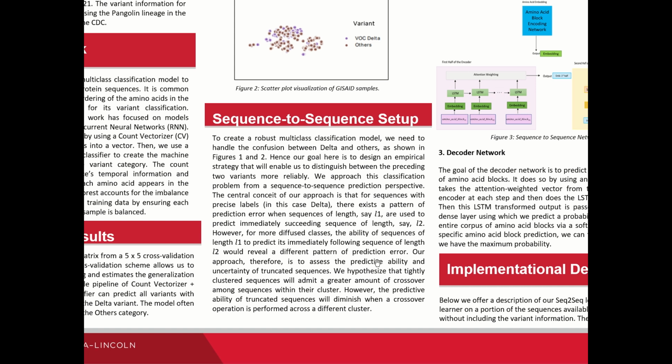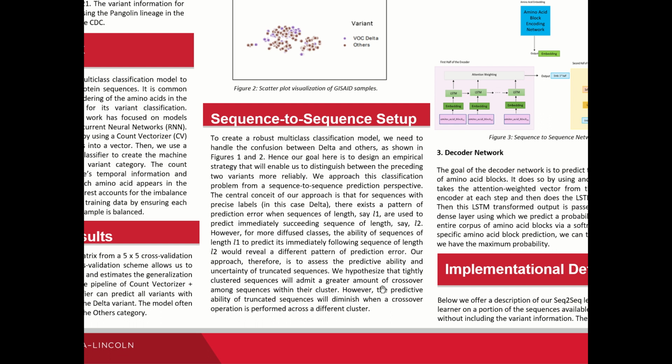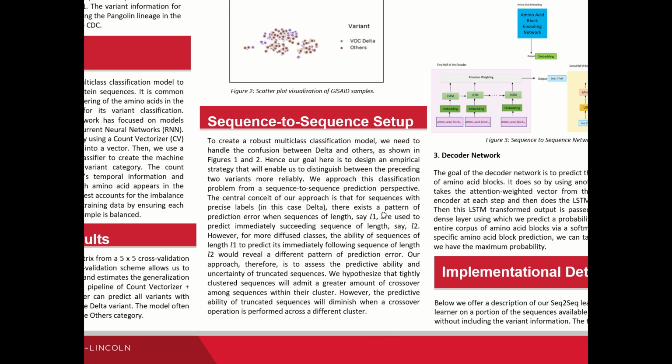And in the categories which are tightly clustered, even if we tinker and tailor with the right hand side sequence, the predictive accuracy for the right hand side will not be impacted as much. However, on the other hand, if we do similar analysis for these more heterogeneous categories like others, we should see a lower predictive accuracy in predicting the right hand side.